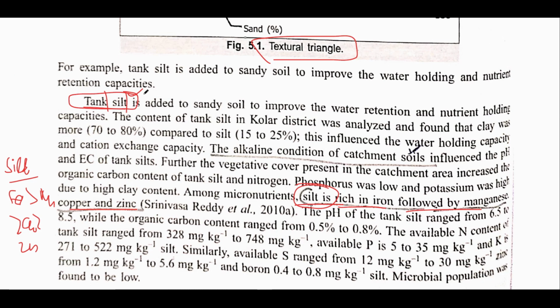My purpose in telling you about tank silt is that it is used for the reclamation of sandy soils. All right, and also remember that tank silt is acidic in nature. It has a pH of about 6.5.